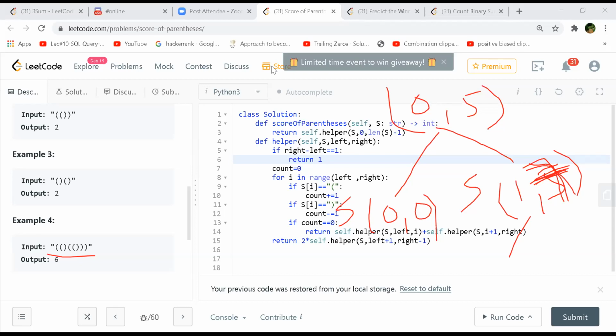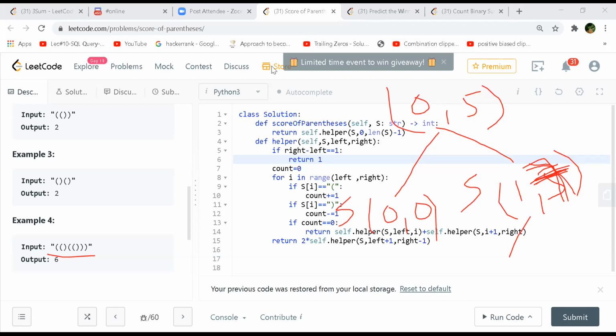I didn't get updating the count. Okay, so first when we start, it is 0. Then at the first index, we make it 1. At the second index, it will be 2. At the third index, it will become 1 again. Then it becomes 2 again, and then 1, 1. So I think at the fifth index, when it becomes 0, we pass 0 to 5 and 6 to 7.